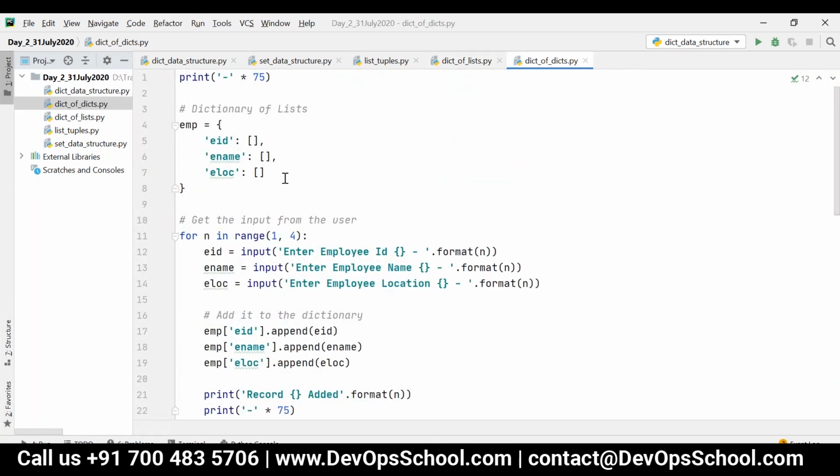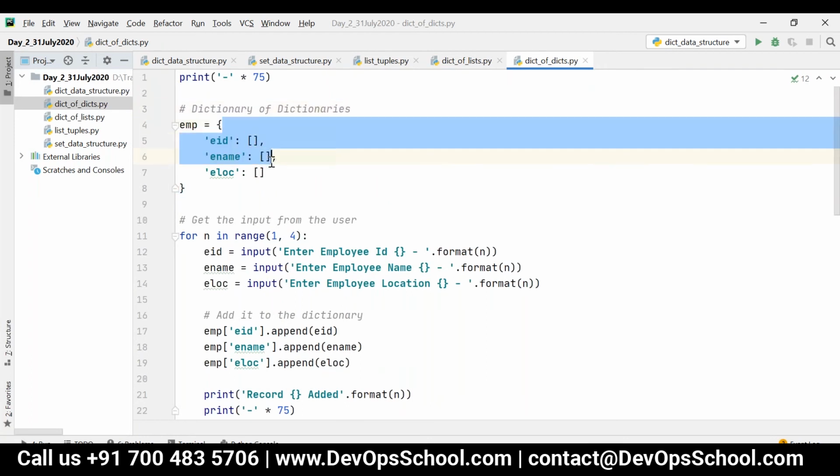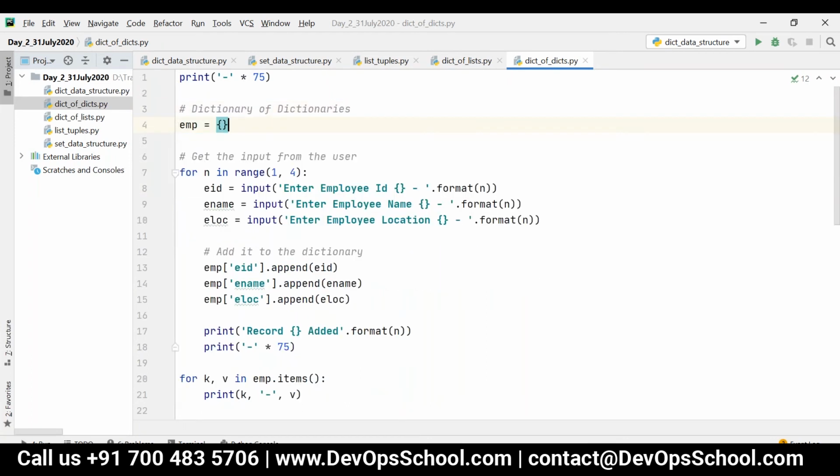Let me change it to dictionary of dictionaries. I'm going to initialize an empty dictionary here, because now we are going to take ID as a key. So the key is dynamic.